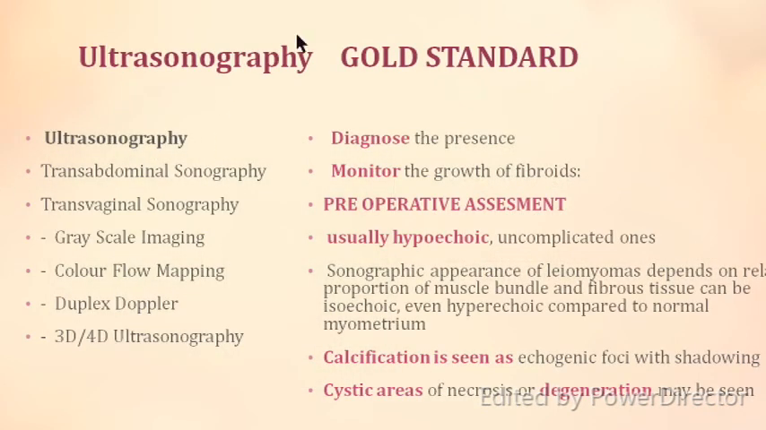Coming to sonography, this is the gold standard because you diagnose by it. You can monitor the growth of the fibroid, and you can do a pre-operative assessment. Usually they are hypoechoic. The usual black and white sonography is called grayscale imaging, and when you add color to it, it is called color Doppler or flow mapping. There is also duplex Doppler, and when you want to see more dimensions, that is the depth, it can be 3D or 4D ultrasonography. They are usually hypoechoic, but they can be hyperechoic or isoechoic also. If there is calcification or degeneration, the echogenicity changes.